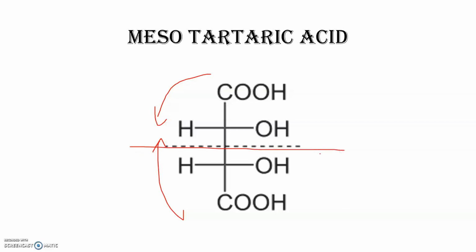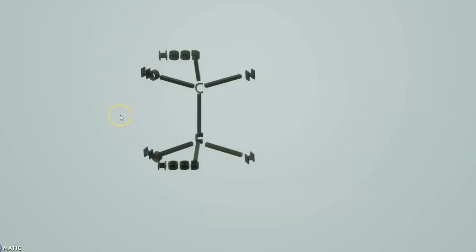So Pasteur actually found three types of tartaric acid. The first one is called plus tartaric acid or the dextrotartaric acid. The second one is minus tartaric acid or the levotartaric acid. And the third one is mesotartaric acid. In this 3D structure of mesotartaric acid, you can see there's a plane of symmetry here. Now the upper part of this molecule is the mirror image of the lower part of the molecule, and that's why internal compensation occurs, and that's why it is optically inactive.